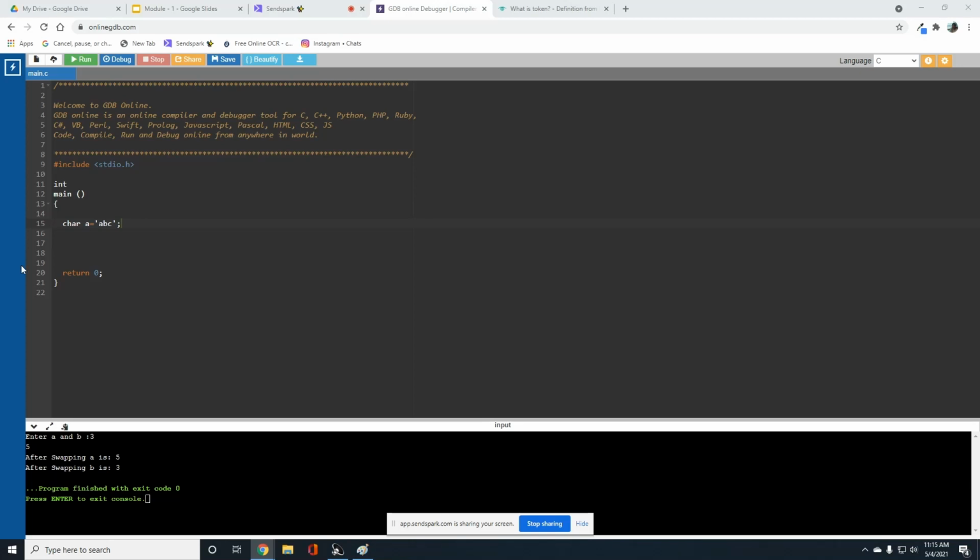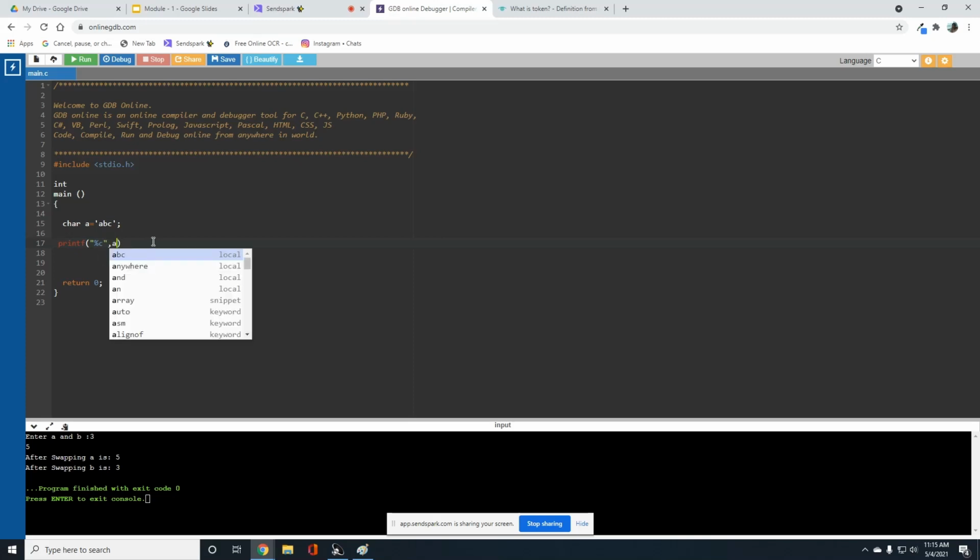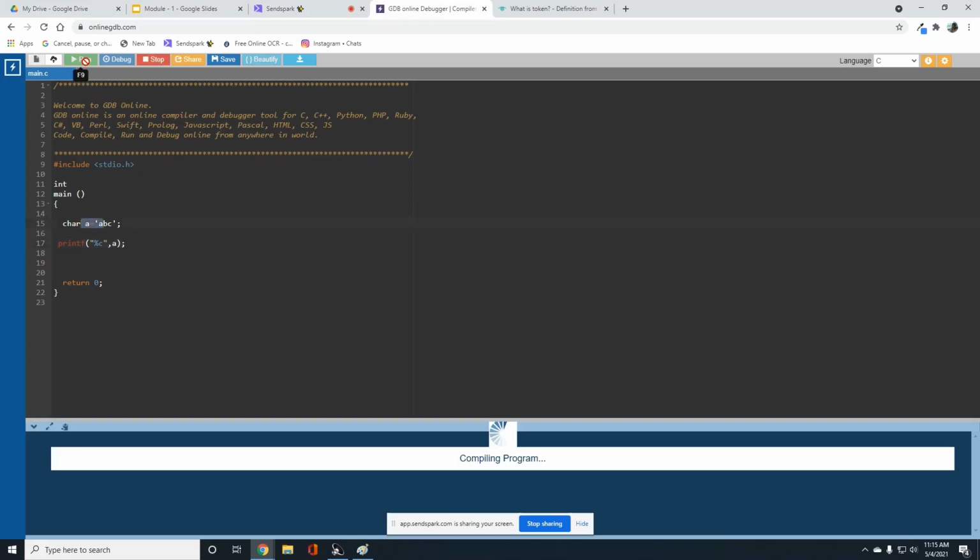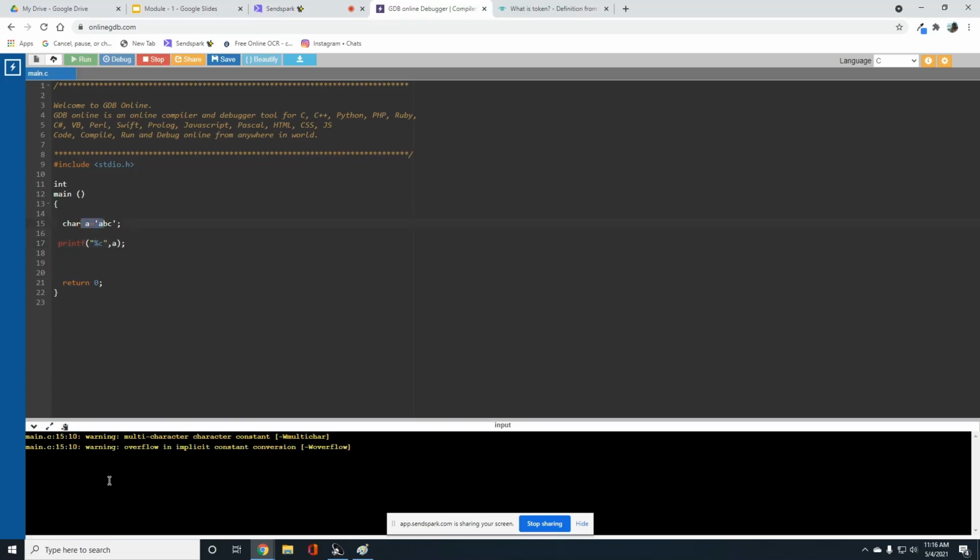Now if you observe here, if I want to printf, what is the format specifier of this character? %c, right? So if I call a value, I'm just simply printing this a value. Let me run it. If you observe, there is a warning.